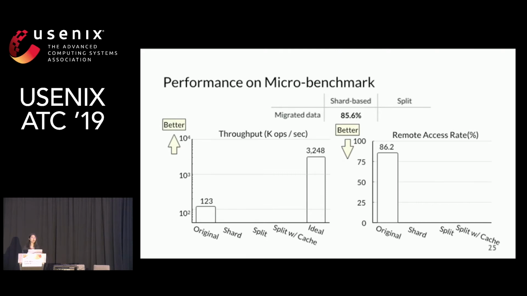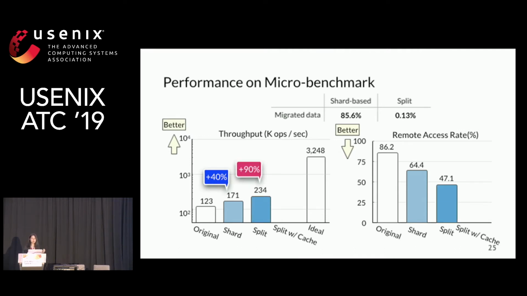Shard-based migration moves over 85% of data, but increases the throughput by only 40%, as the remote access rate is still 64%. Our split migration moves very few data. With the basic split migration, the throughput is improved by 90% since remote value access is avoided. Split migration with location cache increases the throughput by 19 times and reaches 70% of the ideal one.